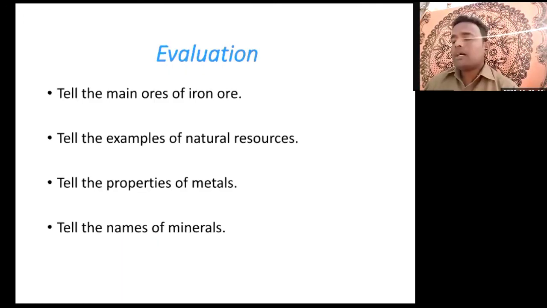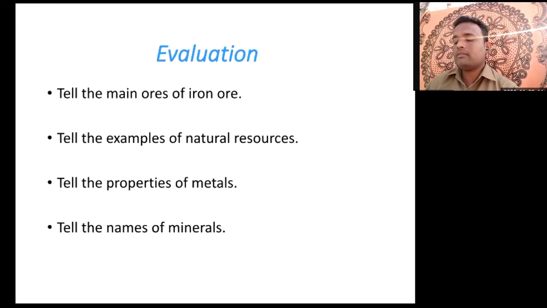So now in this way we have learned what natural resources are, then examples of natural resources, then what is the lithosphere. Examples of natural resources that we have learned are soils, stones, minerals, then air, water, plants, animals. These are the natural resources. But behind that, there are so many minerals and ores that we are using regularly.